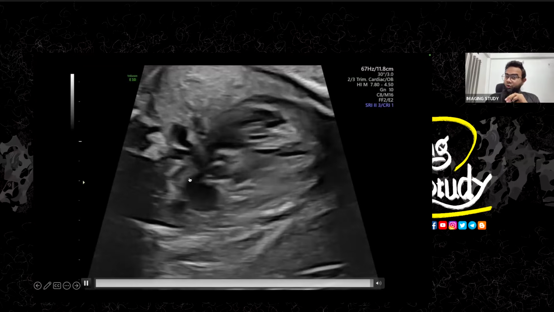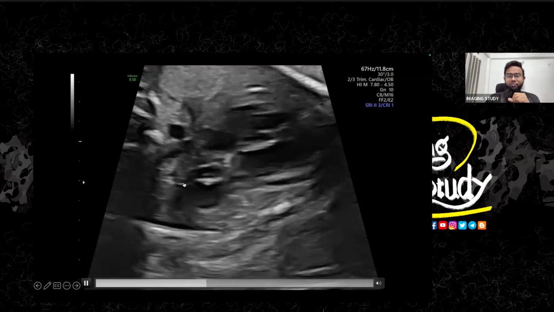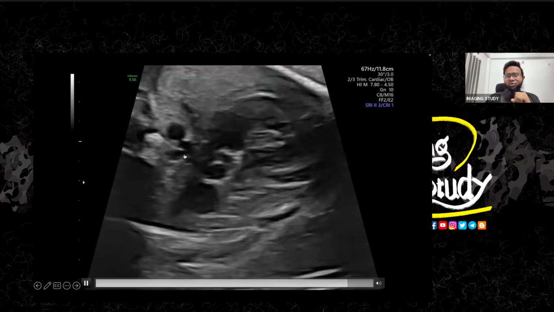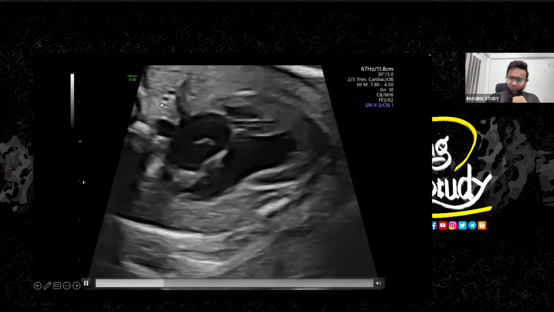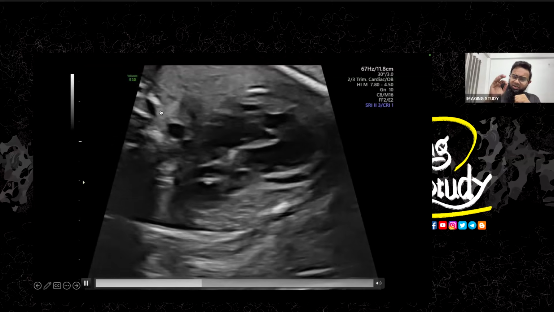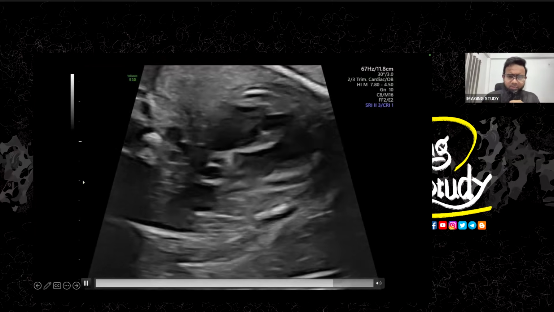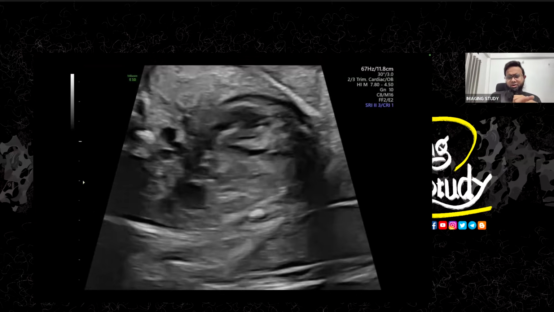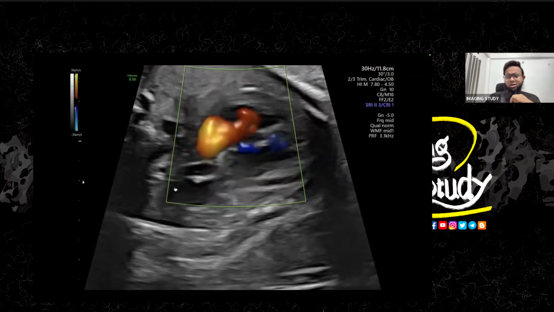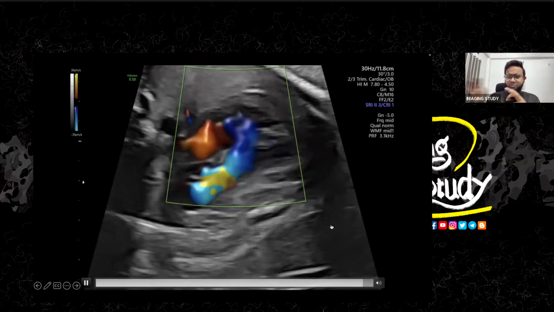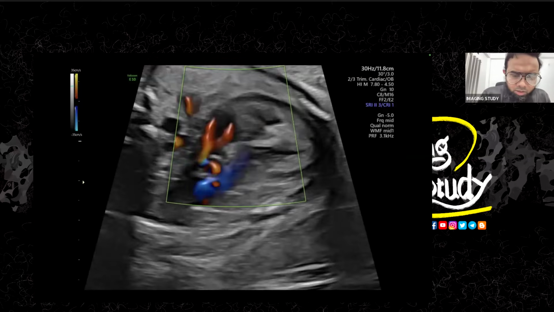This is the large aorta here, which is dilated. Now we want to see whether the pulmonary trunk is giving flow towards the aorta or away from the aorta. So let's put some Doppler. It may not be well understandable from this view, so we'll use the still picture to see that.